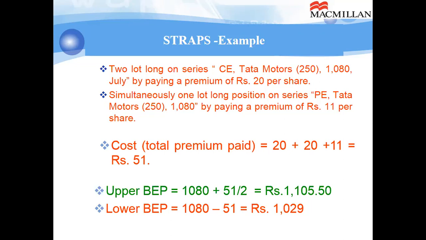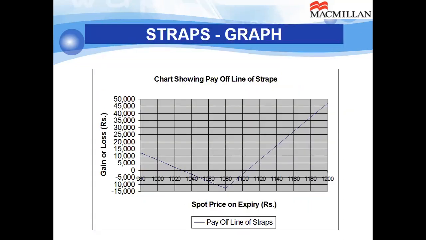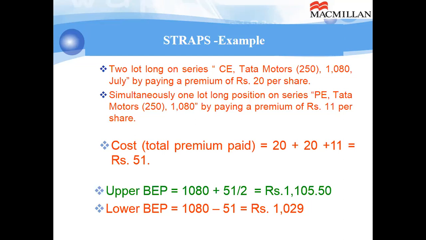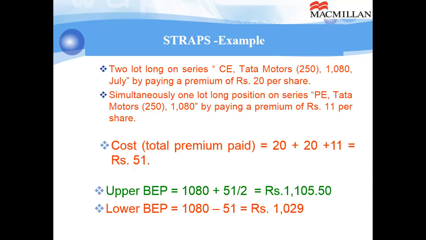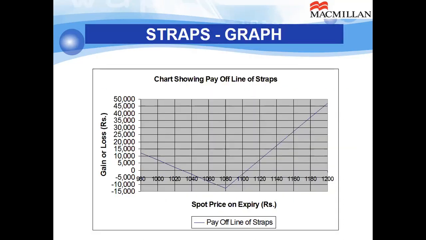We see the graph of this. You can see if the price moves below 1029, that was the lower break-even point, he will have the gain. And if the price moves above the upper break-even point 1105.5, he will have the gain. So this is the way strips and straps are used by investors very frequently. There are active traders, active mutual funds, even risk-hedged mutual funds and hedge funds. They use these kinds of strategies to have a win-win situation.